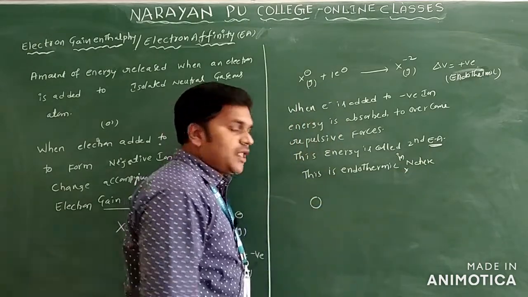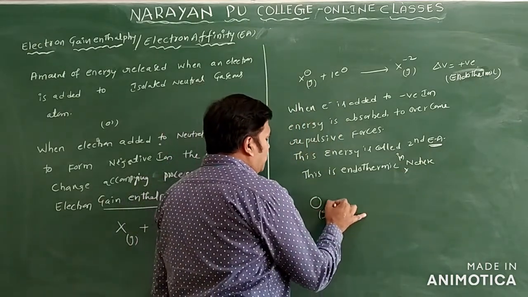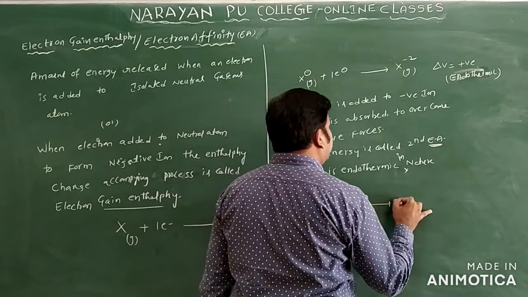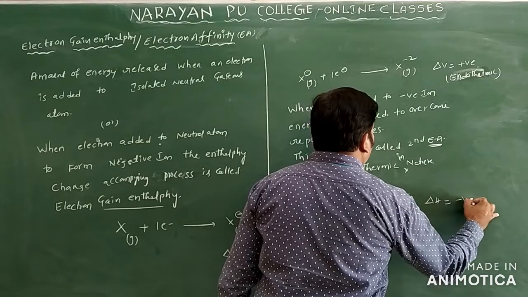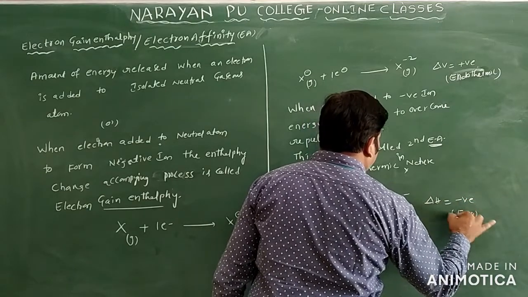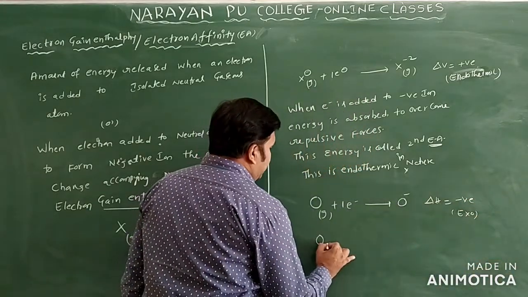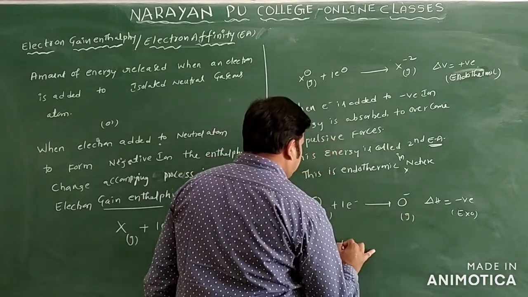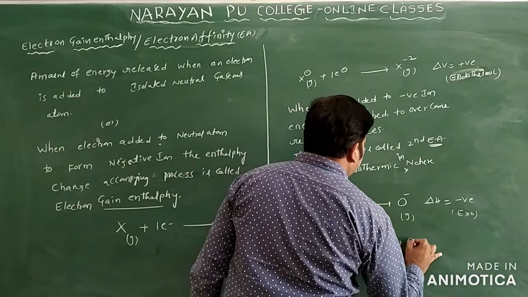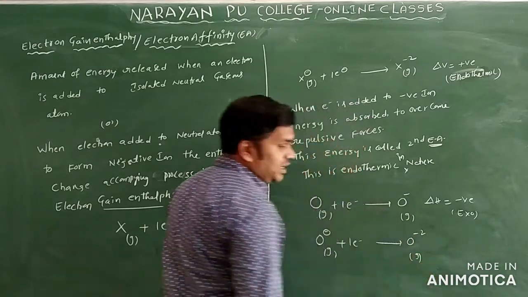Oxygen I am taking here. To oxygen, I want to add one electron. It is converted into O minus. Here delta H is negative, which means an exothermic process. Again I am taking the O minus ion, in the gas state. It gains one more electron and is converted into O 2 minus.